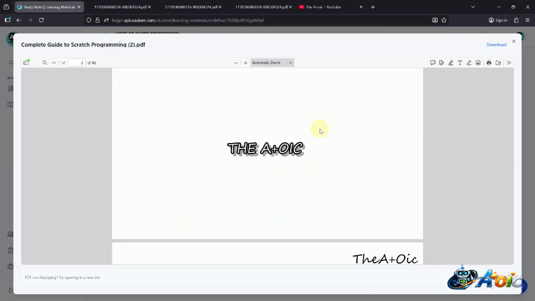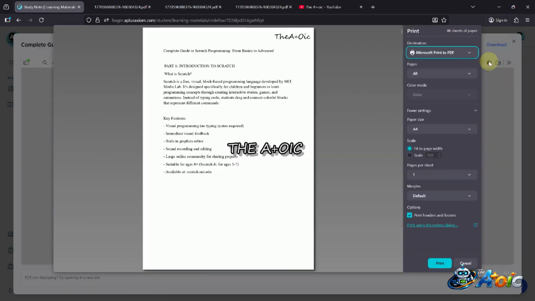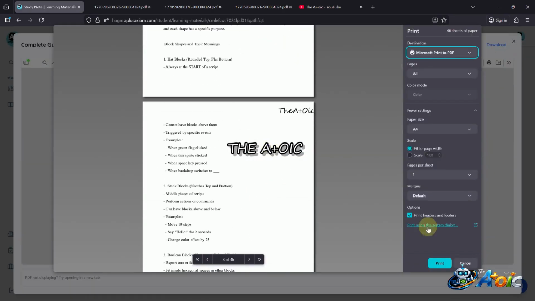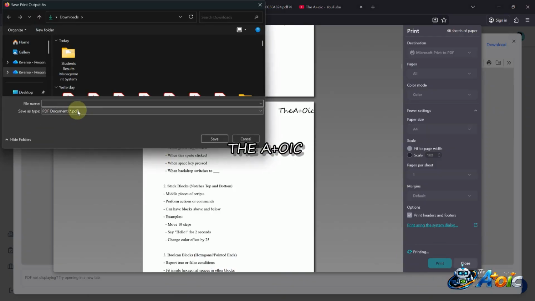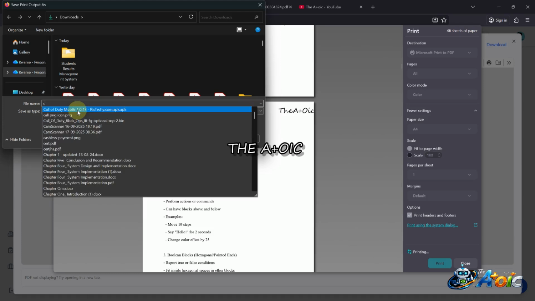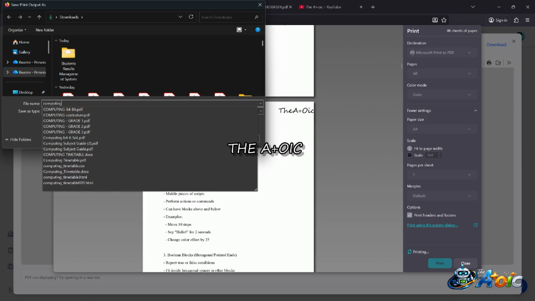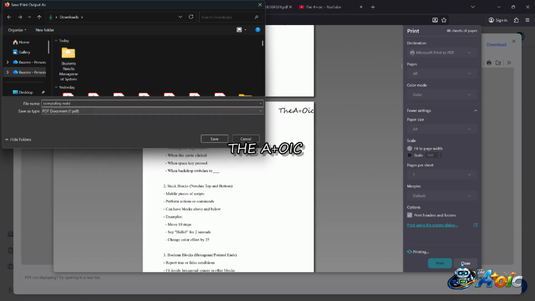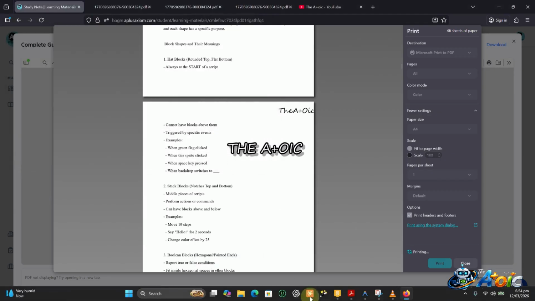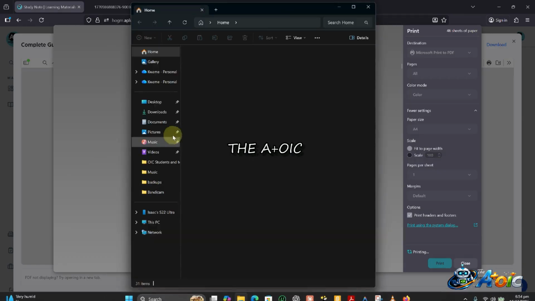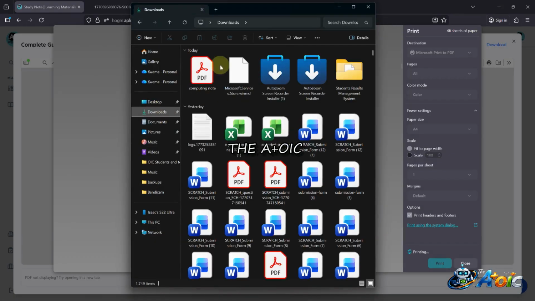When you use Chrome, the download is going to open, or you can even use this print. When I click on print, I can download it this way. I click on print and I can save it. Maybe this is computing notes, so I'll put in the name here, computing notes. So I can save it. If I want to check where it goes, it was saved at downloads. So this is it.